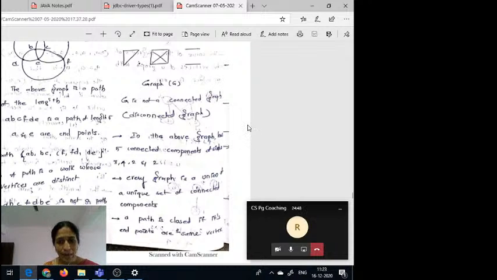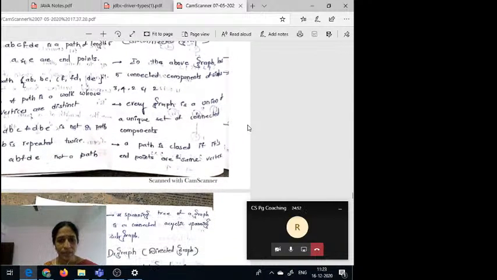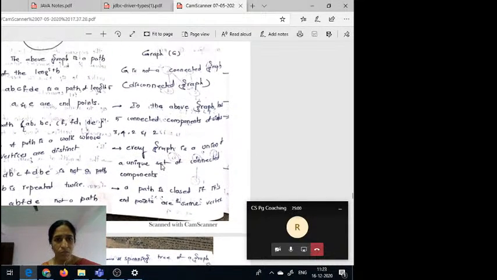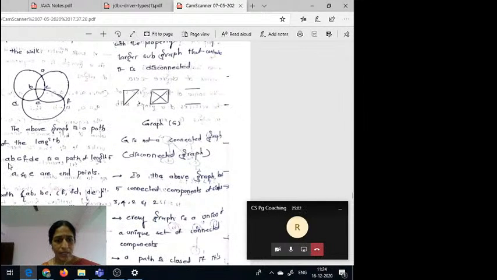So now a path is closed if its endpoints are the same vertex. When the endpoints are the same, then we can say that the path is closed. Suppose for example, you can observe here A to B some edge is there, B to C some edge is there, C to F some edge, F to D some edge and D to E some edge.